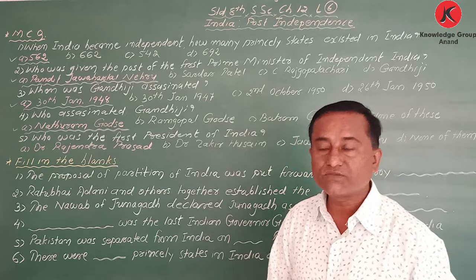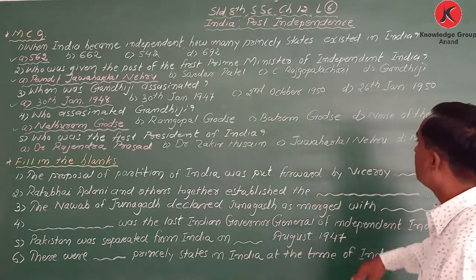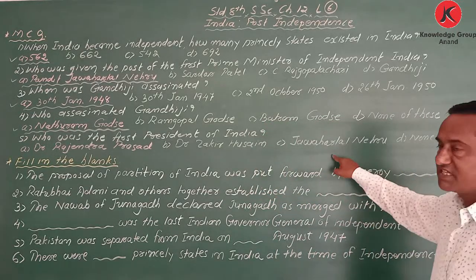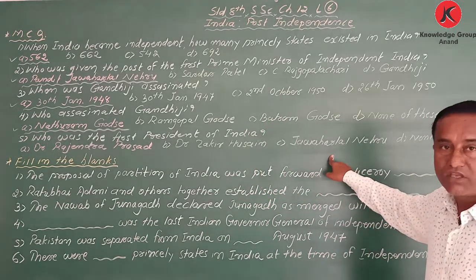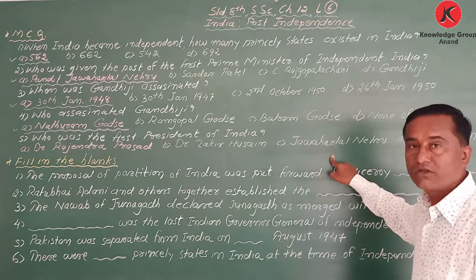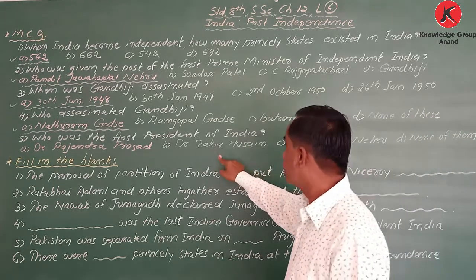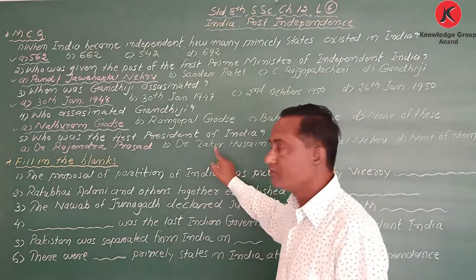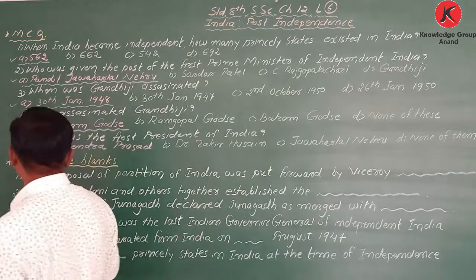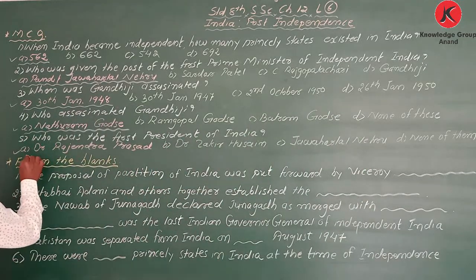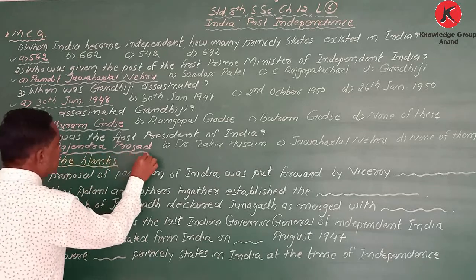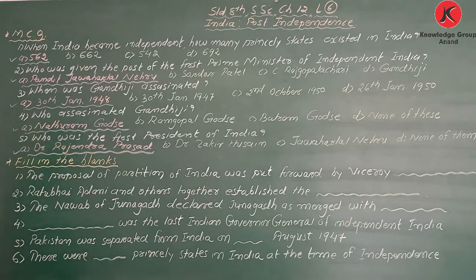Who was the first president? Jawaharlal Nehru? No, he was the first prime minister, not a president. Dr. Zakir Hussain? No. The correct answer is Dr. Rajendra Prasad. Got it? Next one.